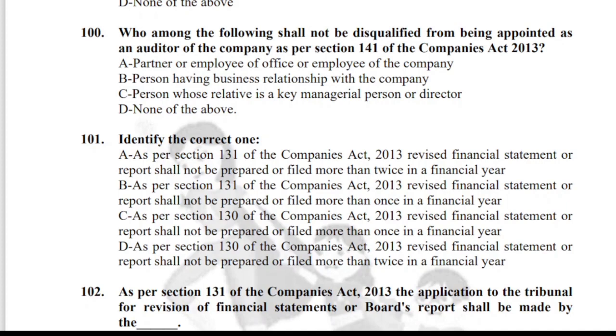Person having business relationship with the company? Certainly not. Person whose relative is a key managerial personnel or director. Yes, can a person whose relative is a KMP or director be appointed as an auditor? No. So here the correct answer would be D, my dear friends.